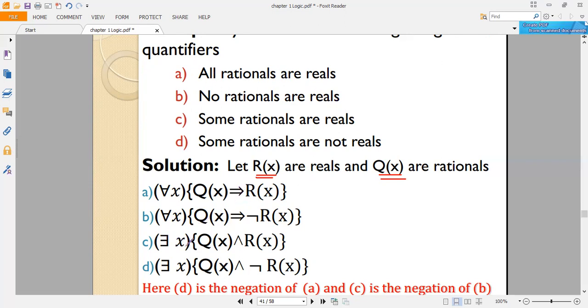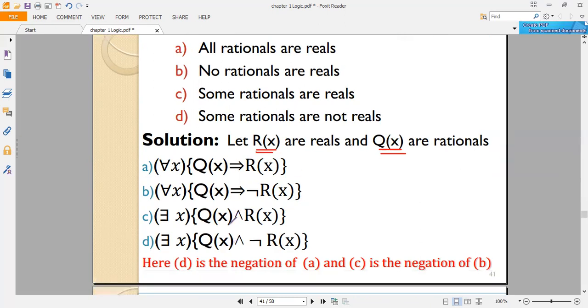And some rationals are reals means there exists X, Q of X and R of X. Some rationals which real ናቸው. So which is connected by and. Some rationals are not reals: there exists X, Q of X and negation of R of X. So clearly የተወሰኑ rationals real አይደሉም ማለት ነው express እናደርገው there exists X, Q of X and negation of R of X ይሆናል.